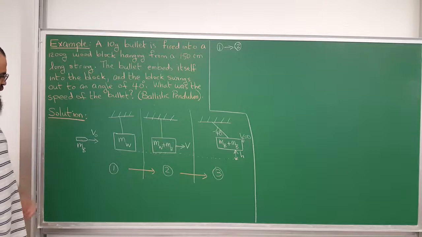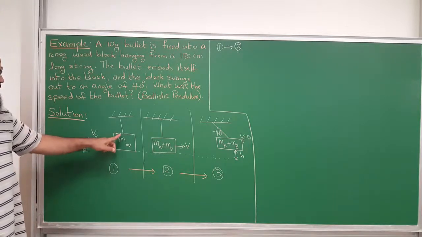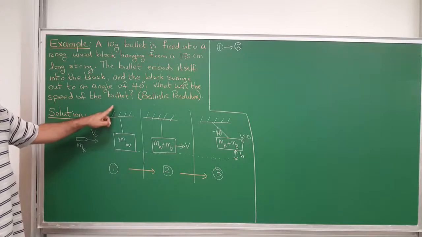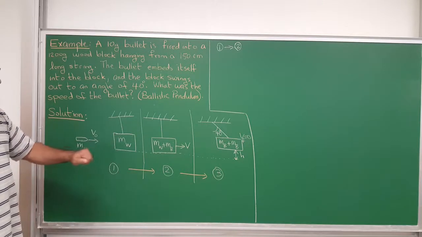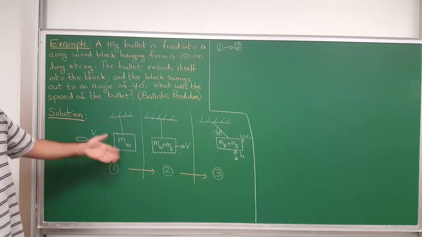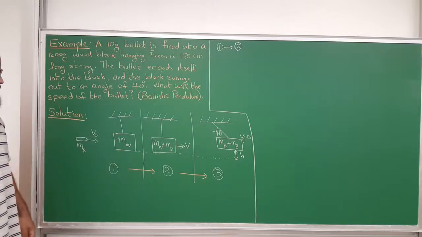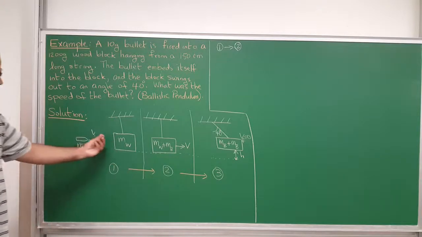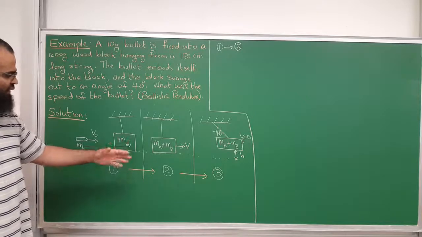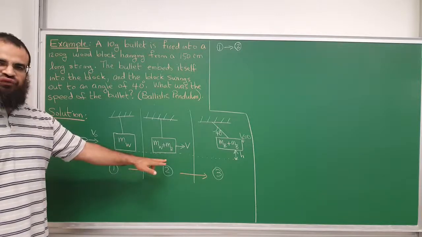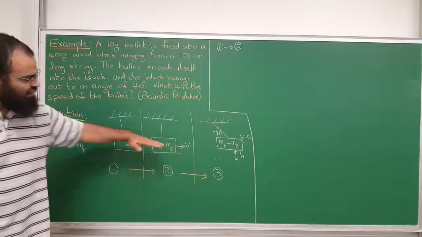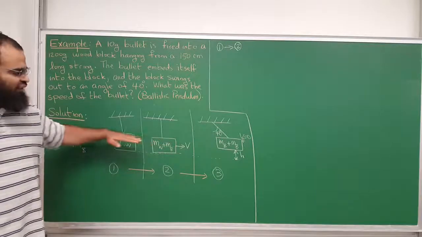Well, the net force on the bullet will be just the gravitational force. On the wood, you've got the tension acting upward and mg, the gravitational force, acting downward, but they cancel. It's just the thrust, so it's equal to 0. They collide. Right before collision, right after collision, I'm asking, is the momentum conserved in the x direction?